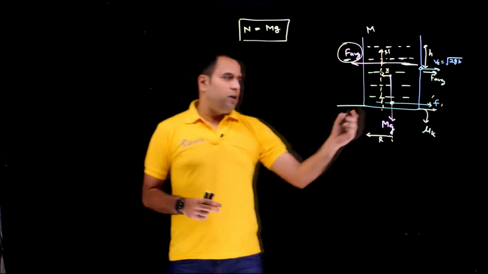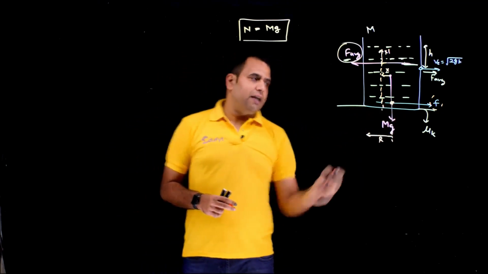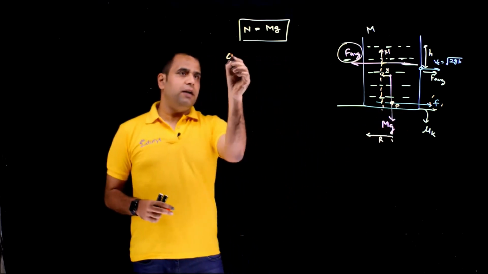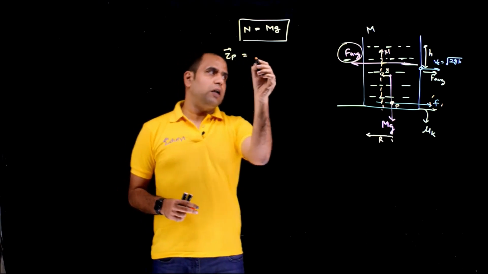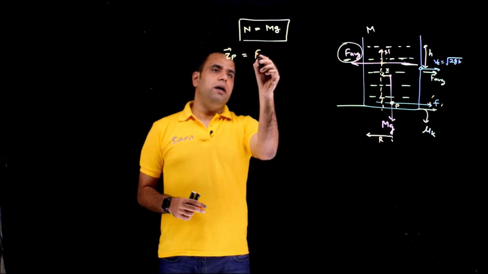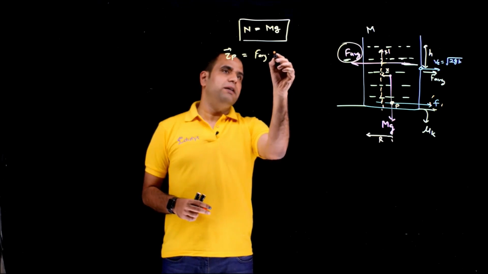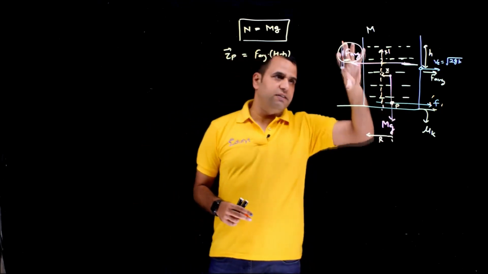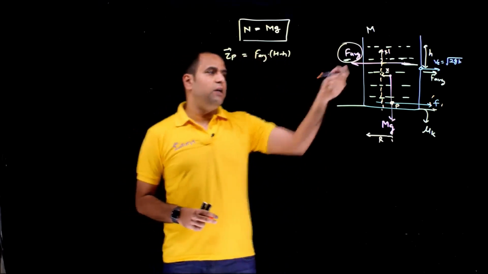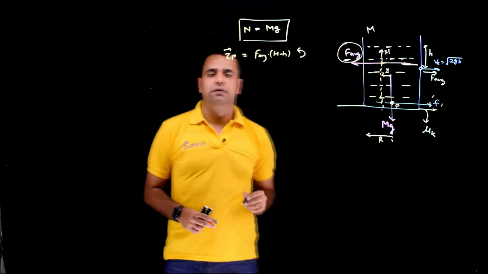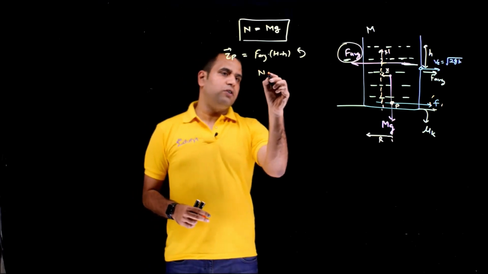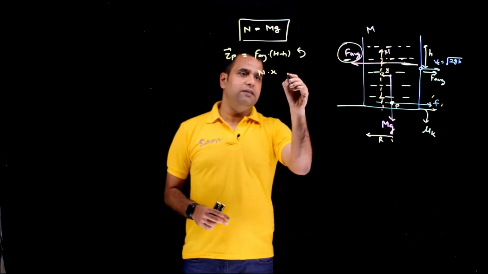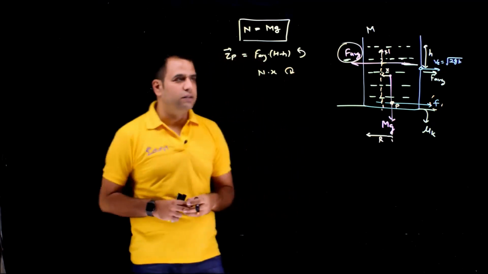So let's apply the torque. Let's calculate the torque about this point, which I'm calling point P. The torque about point P will be equal to F average multiplied with capital H minus small h, which is this. This is capital H. And this value is anti-clockwise. And there will be torque coming because of the normal reaction multiplied with x, the normal reaction multiplied with the perpendicular distance. And this will be clockwise.